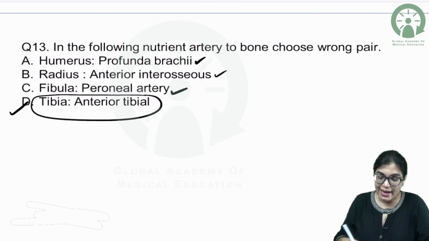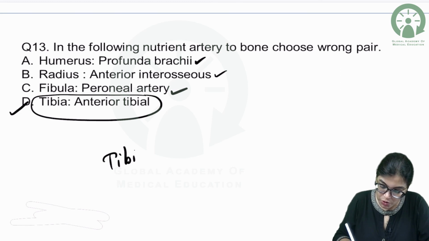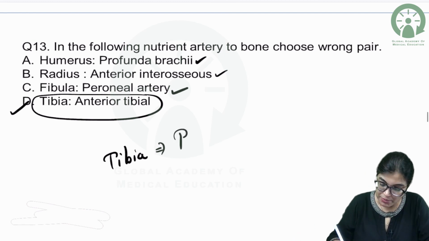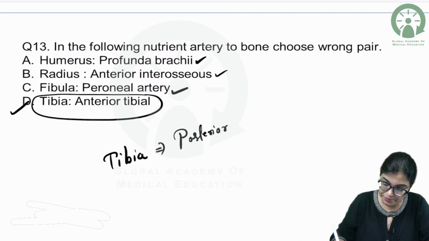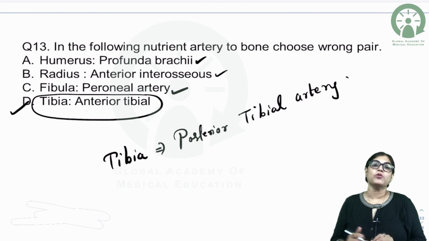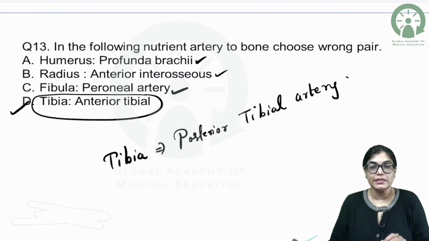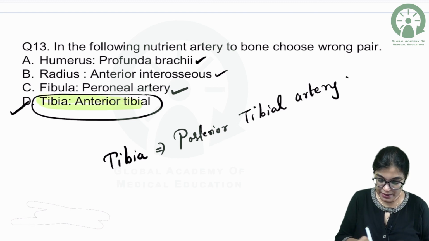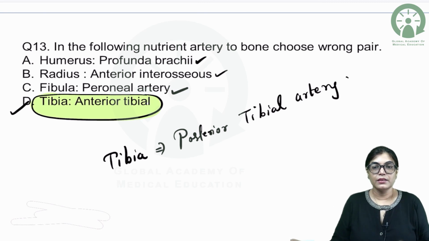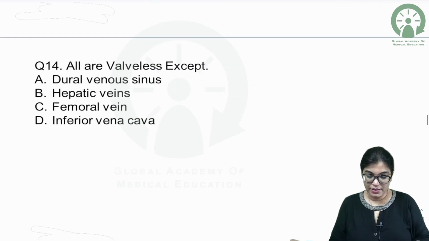The odd man out, which is not the correct match, is tibia. Tibia, one of the bones of the leg, if we talk about its nutrient artery, the name is posterior tibial artery. It's not the anterior tibial artery. Tibia is the bone which is getting its nutrition from the posterior tibial artery and not the anterior tibial artery. So the correct answer will be D. Got it? Now let's move on to the next.